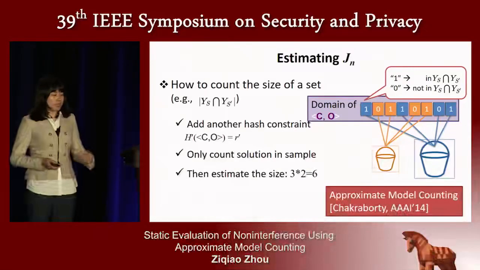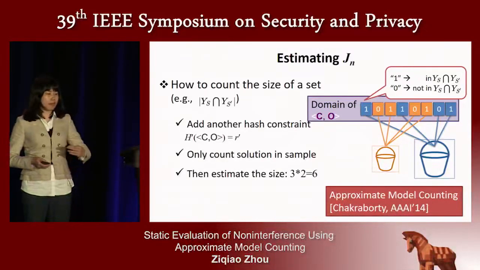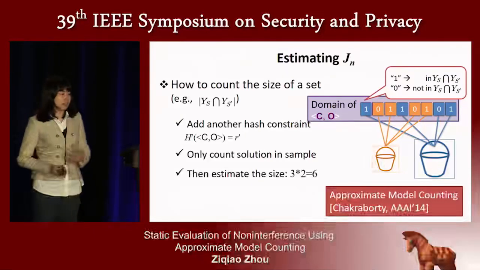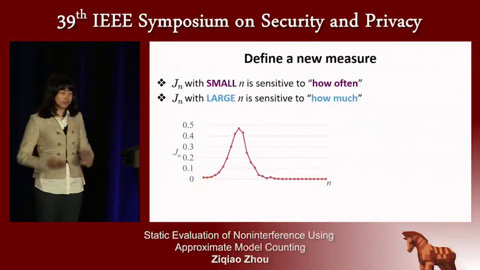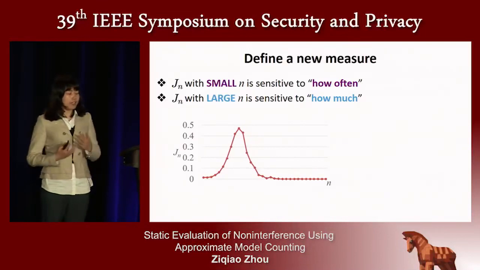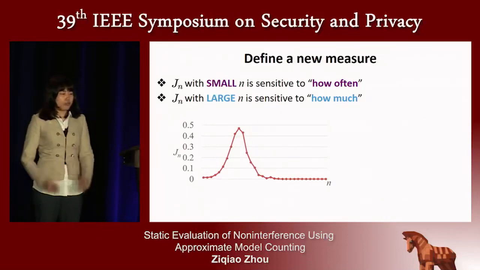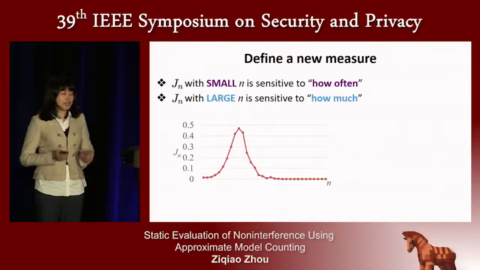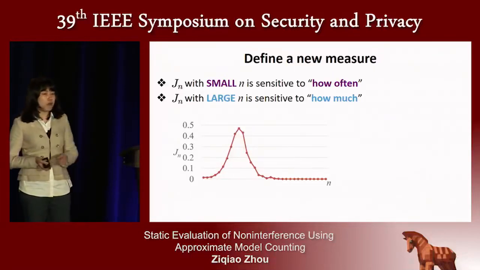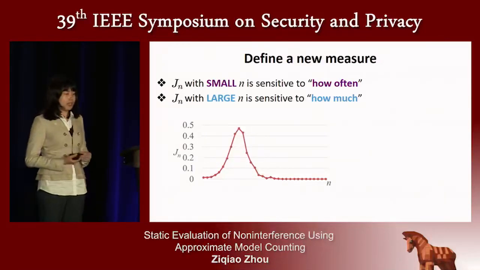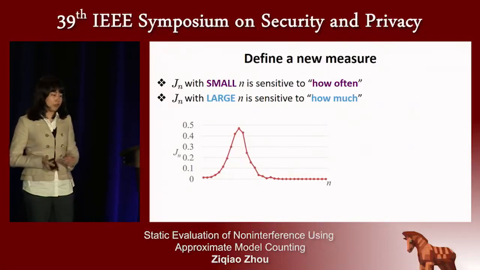And by repeating such a process many times and changing the number of buckets we use, we could tune the confidence and the precision of the estimation. And after we quantify the interference, we could define a new measurement to depict how often and how much information will be linked. If you recall the motivating example, we know that the Jaccard distance with small secret set size will be more sensitive to how often the secret can be linked, while the Jaccard distance with large n will be more sensitive to how much information is revealed.